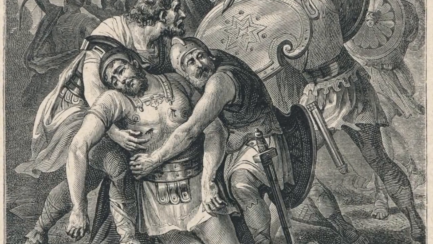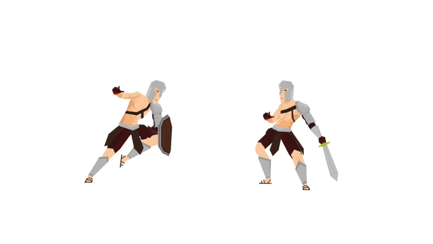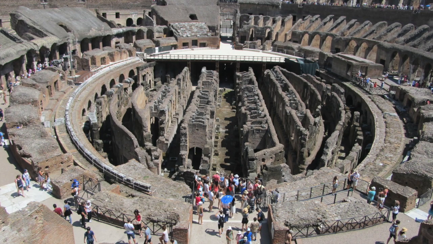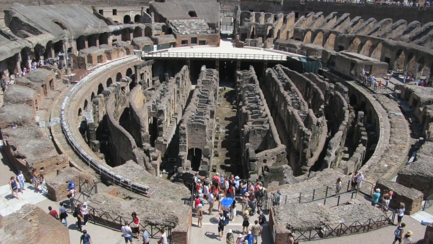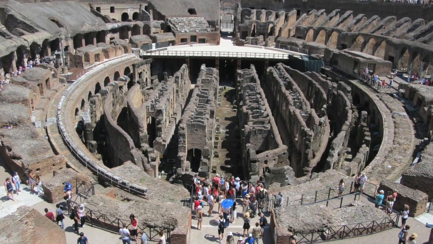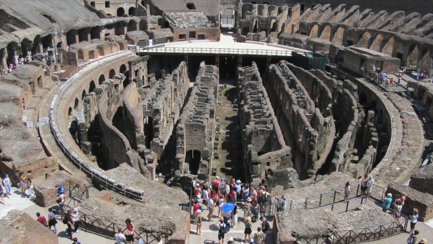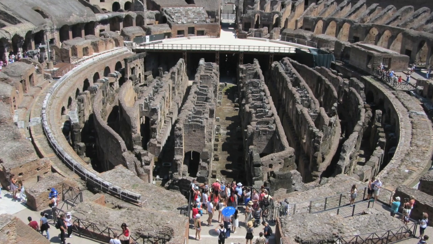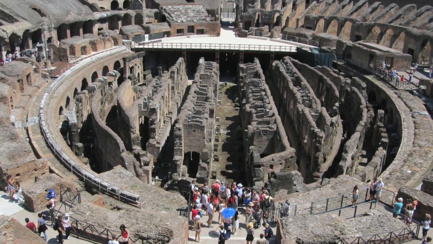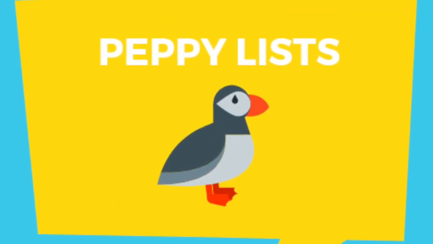The expansion of Rome led to many prisoners being captured and converted to slaves. They worked on farms and in the city. Slaves in Roman society were often mistreated. The Romans eventually crushed Spartacus and crucified many of his followers. Some slaves were forced to fight in the Colosseum as gladiators. And that's the list for the Roman Empire.